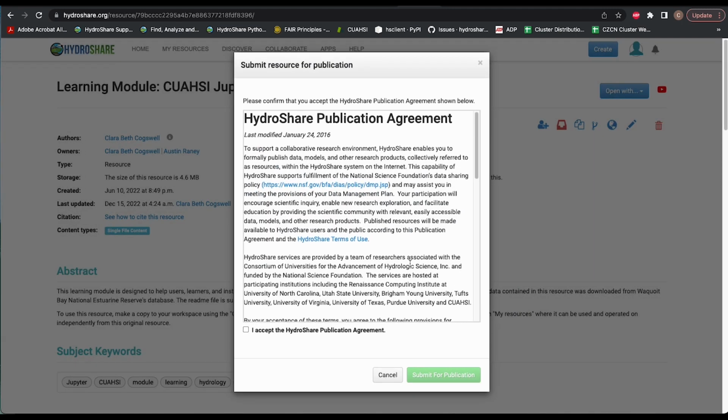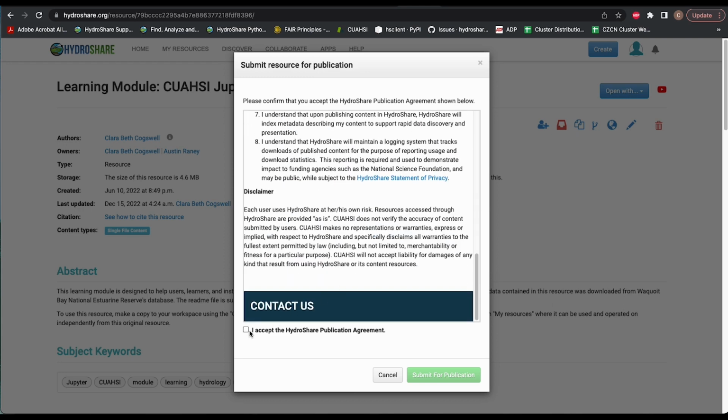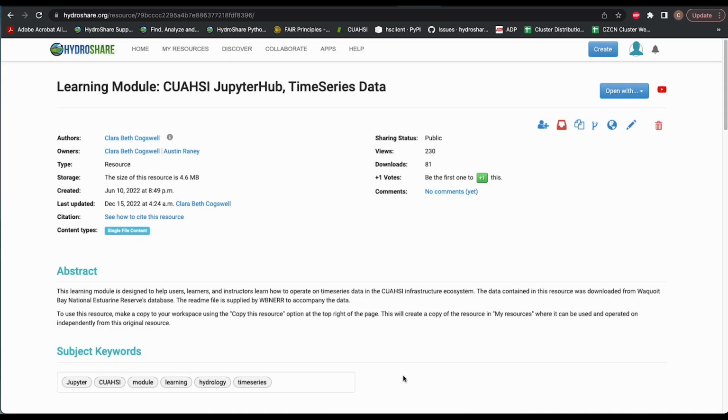You will then be asked to accept the HydroShare publication agreement. Once you've accepted, the resource will be submitted to be reviewed by a member of CUAHSI staff. This review process will not exceed 48 business hours, but will likely be completed before that.